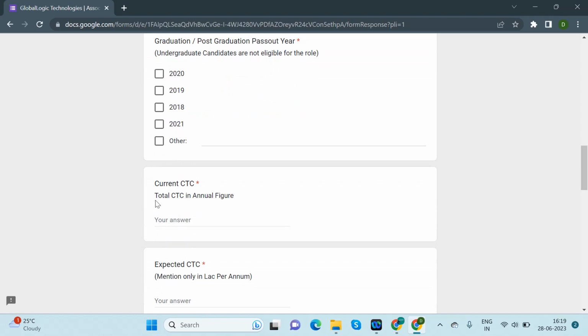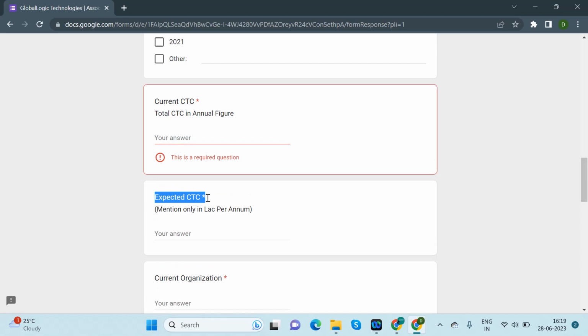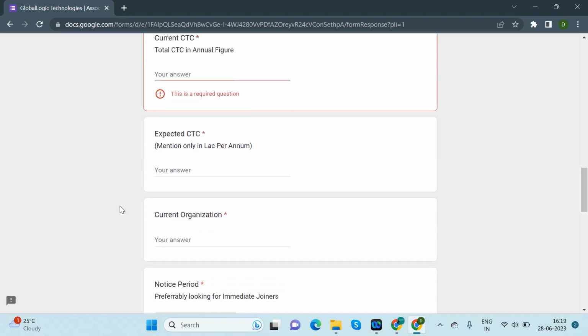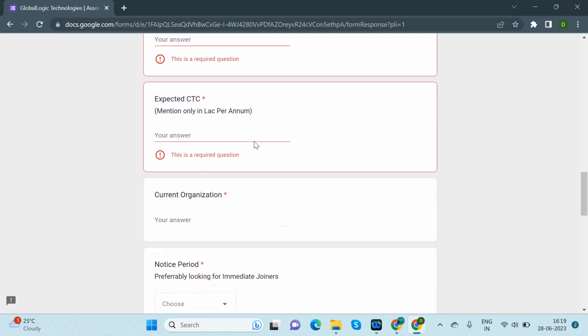Current CTC, total CTC in annual figure. Suppose your current CTC is 3 lakhs, then you need to enter 3 and 5 zeros. Expected CTC: if you are expecting, say, 4 or 5, as per your preference you can enter 5 and 5 zeros. It will be only in lakhs per annum.